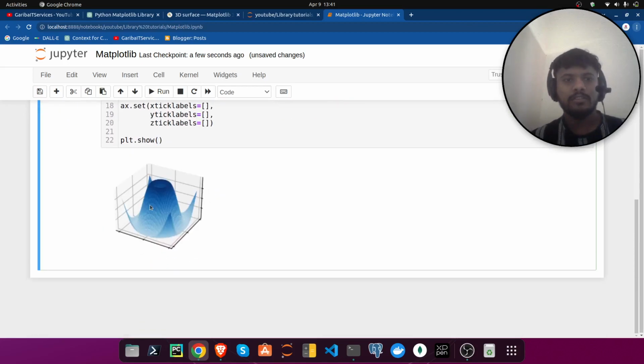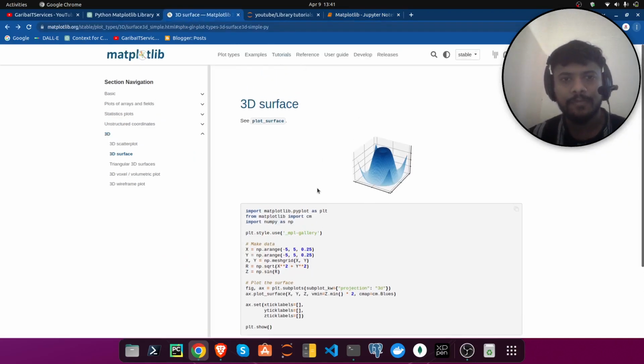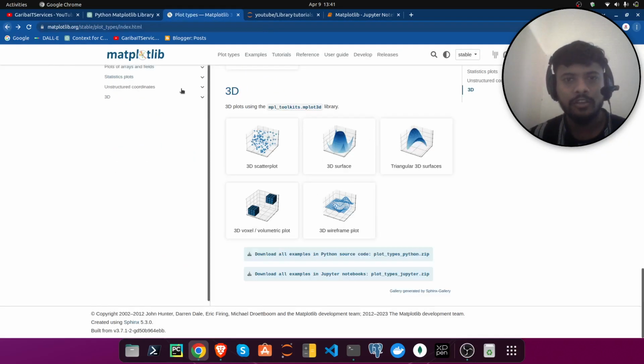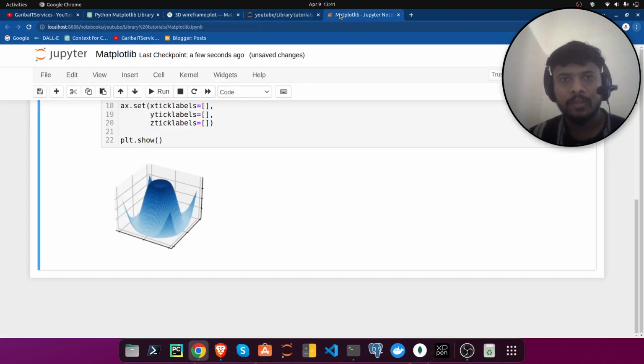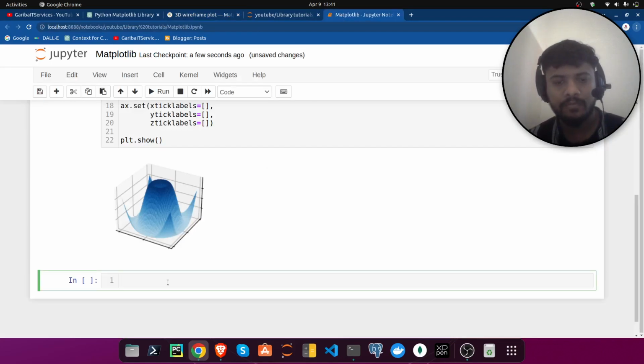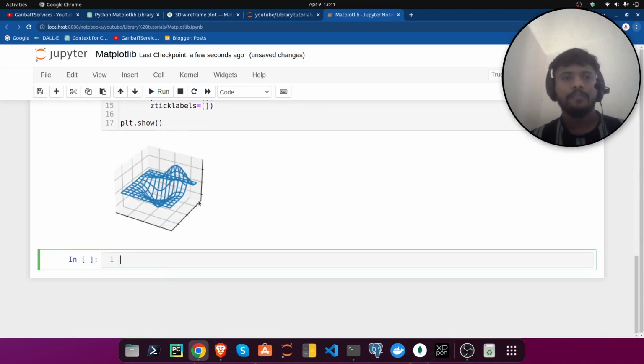You can see this. Okay, like that you can plot any plot and visualize that. Like if you want this one, get one new cell here, paste it, just enter, like that.